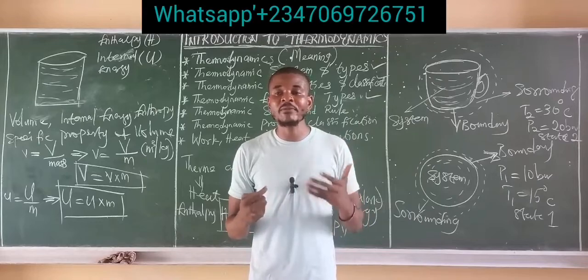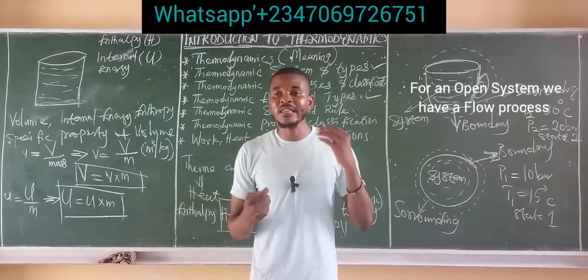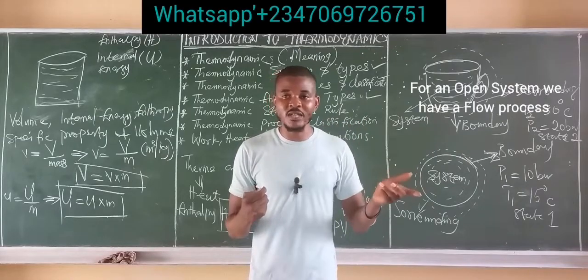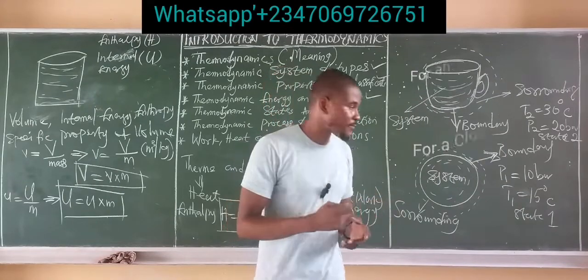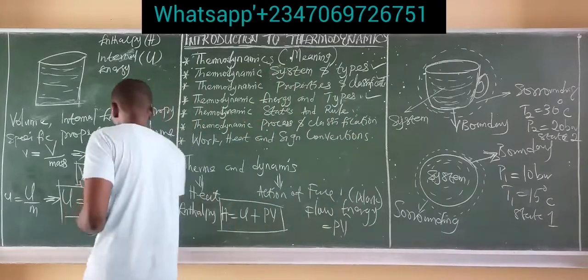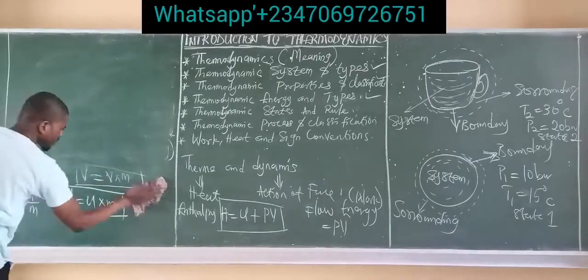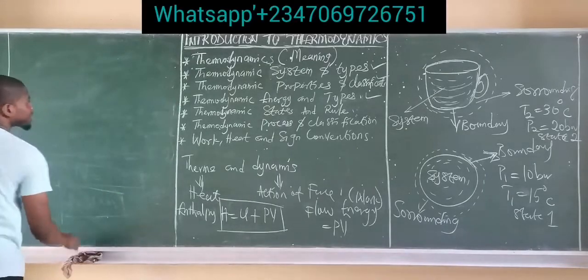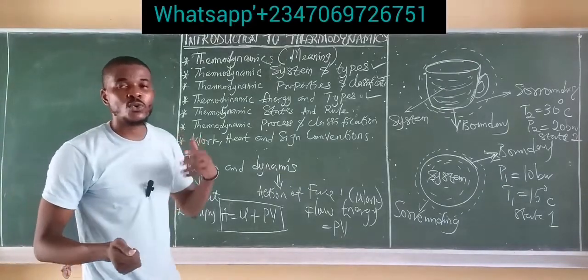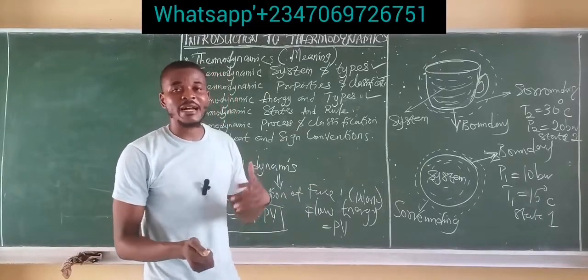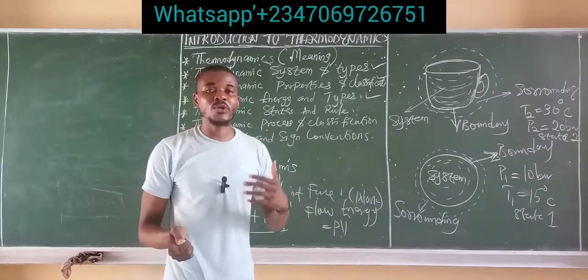The first way a process can be classified is by the type of system involved. If we have an open system, then we have what is called a flow process. But if we have a closed system, we have what is called a non-flow process. Let's make some space on the board and explain what that means. We said that an open system is a system which allows matter to flow in and out of the system. It can go out of the system or it can also come into the system.